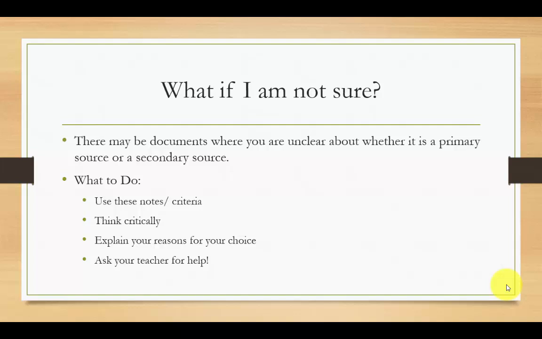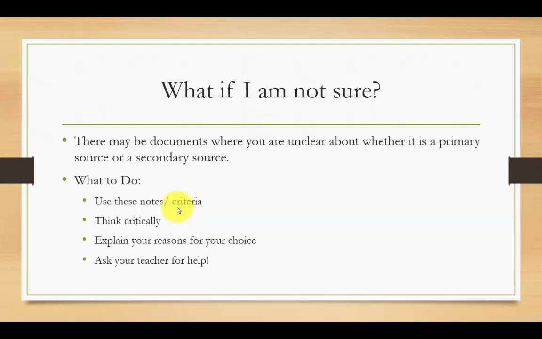If you're not sure whether something is a primary source or a secondary source, there are a few things you should do. First, you should use these notes. Use the criteria that you're given in this course. Think critically about it. Ask yourselves questions and try to put the source in one category or another. So ask yourself questions like, was the person there at the time of the event? Who is the author? Is it interpreting or analyzing an event? Those are questions that you would want to ask.